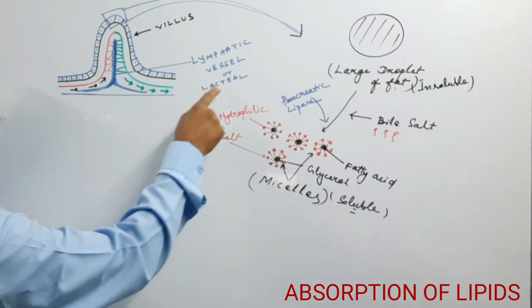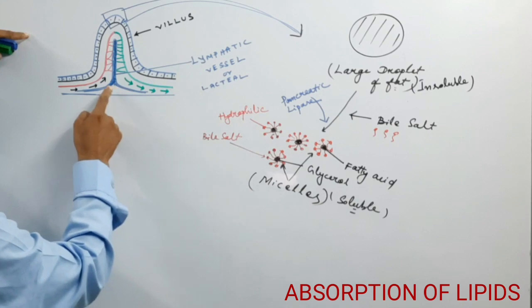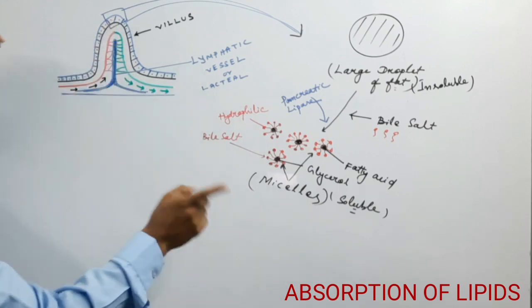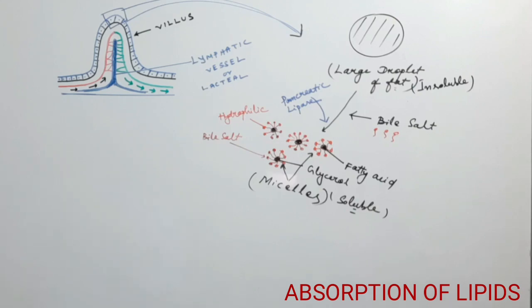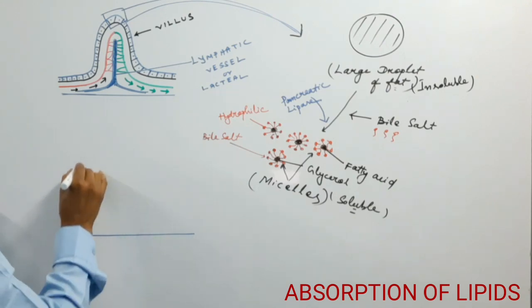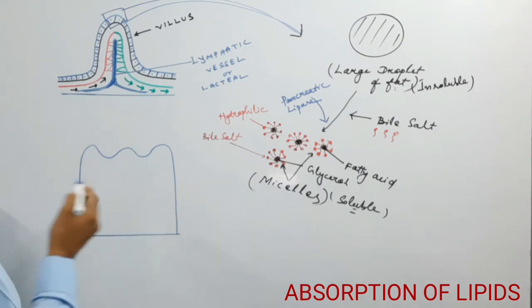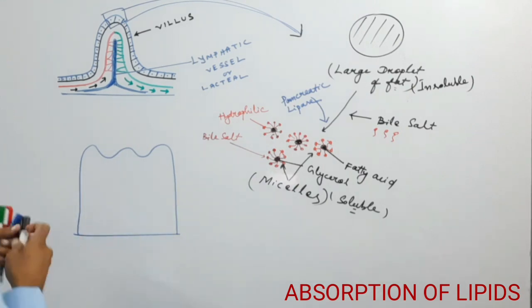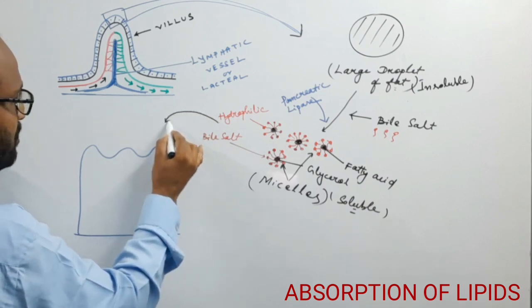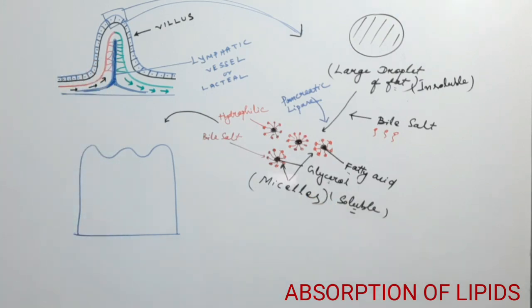So there is the lacteal, this is the lymphatic vessel known as the lacteal, and this is the enterocyte cell. So suppose that this is your enterocyte cell. So these micelle bring the fatty acid and the glycerol here.